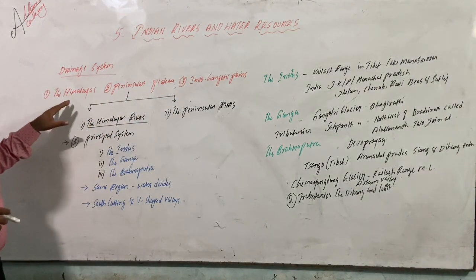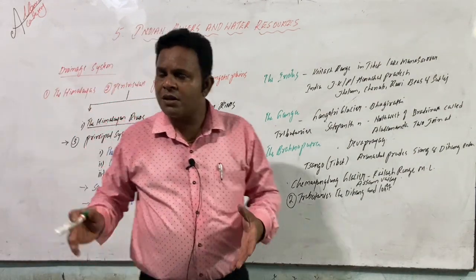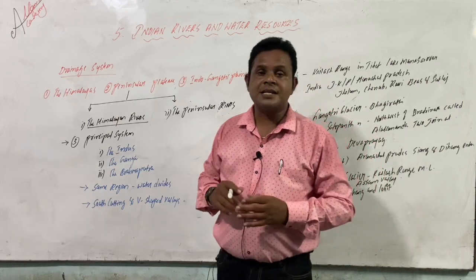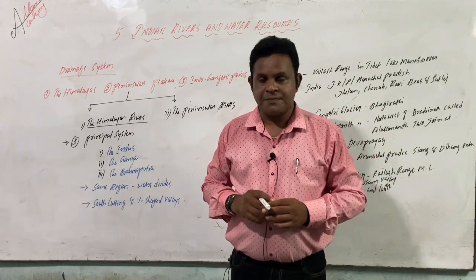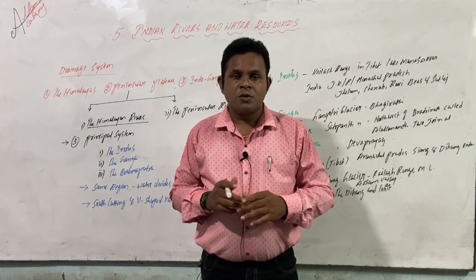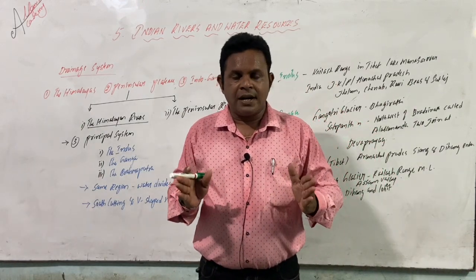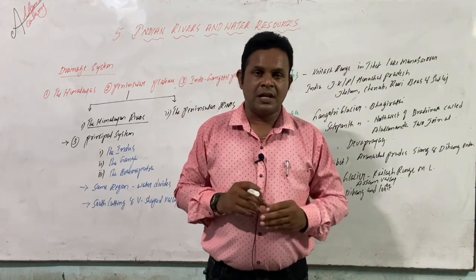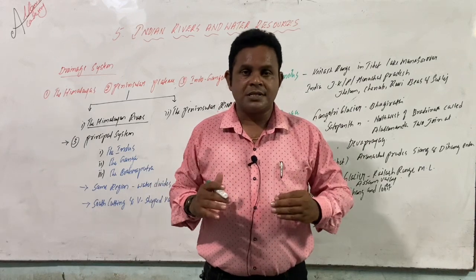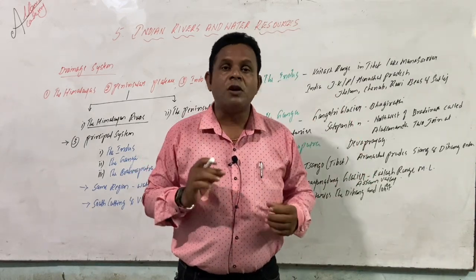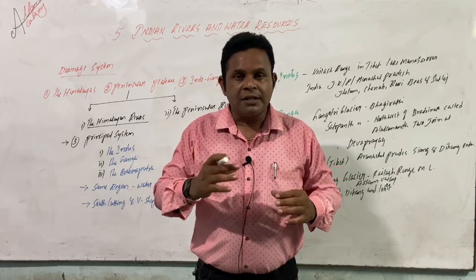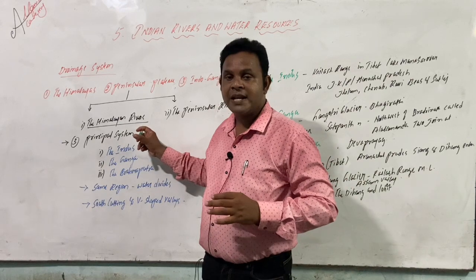With the origin and evolution of these relief features, we are going to find two types of river systems. One is the Himalayan rivers, the other one is called Peninsular rivers. So here I want to explain the difference between Himalayan rivers and Peninsular rivers. Himalayan rivers are what we call perennial rivers. Perennial rivers mean continuous flow of water. They are immortal, with water flowing continuously throughout the year. That is what we call Himalayan rivers.